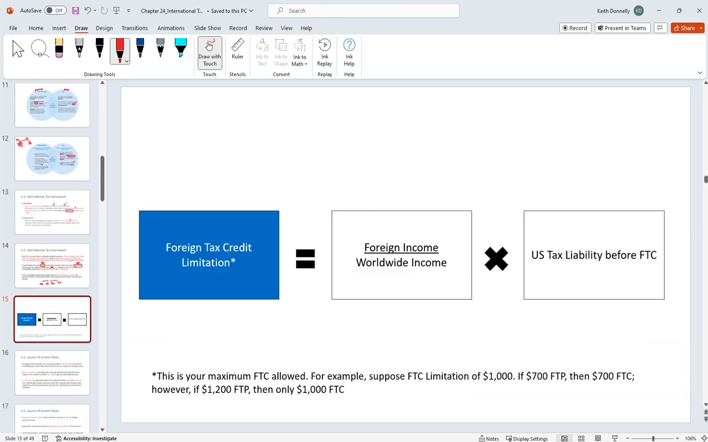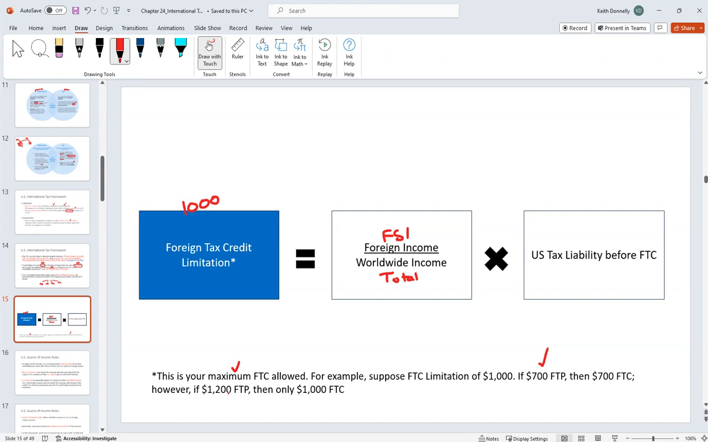So the formula for the foreign tax credit limitation, you're going to take your foreign source income over your worldwide or total income, and you will multiply that times your U.S. tax liability before the foreign tax credit. This is going to give you your maximum foreign tax credit allowed. So say we calculated that and this was $1,000. If you had paid $700 in foreign taxes, then you would get a credit for all $700. That's great, it's below the max.